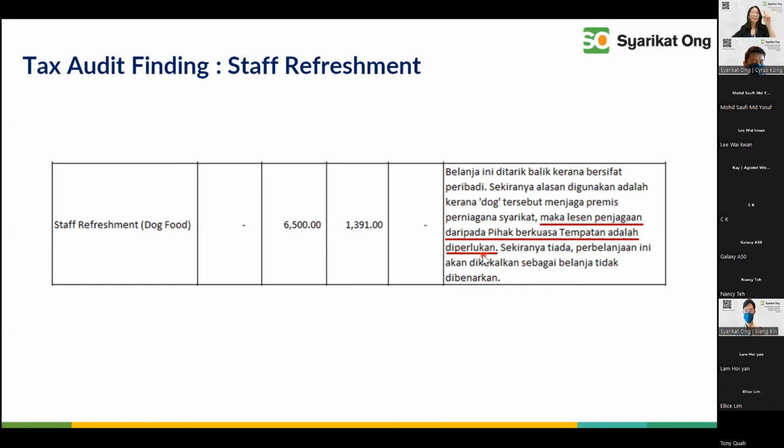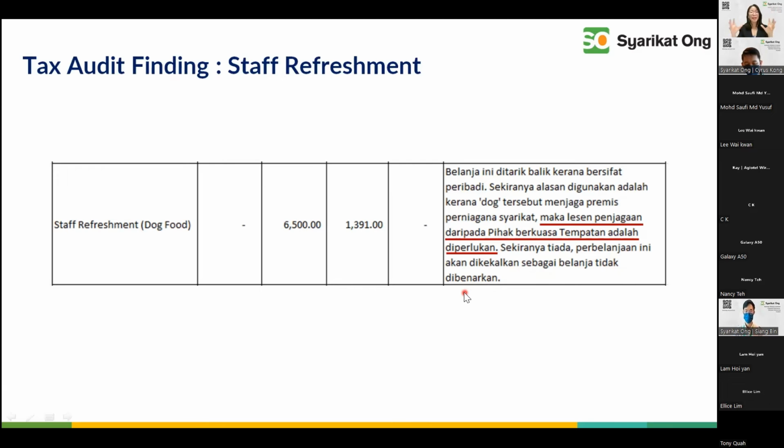So meaning, they are not saying that the dog is private. No, they are saying that, hey, if this dog is really jaga your premise, right? You have to go to your local council, to get the dog tag. You know, the dog must have a dog tag. Get a dog tag for these purposes, right? Sekiranya tiada, perbelanjaan ini akan dikekalkan sebagai perbelanjaan tidak dibenarkan.